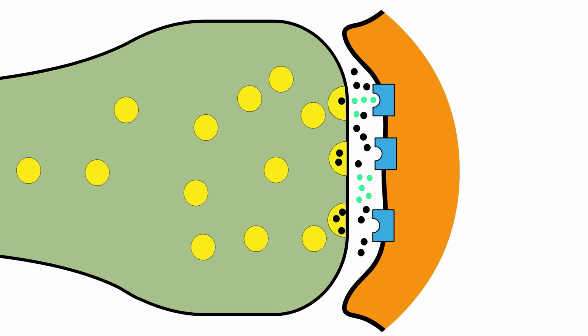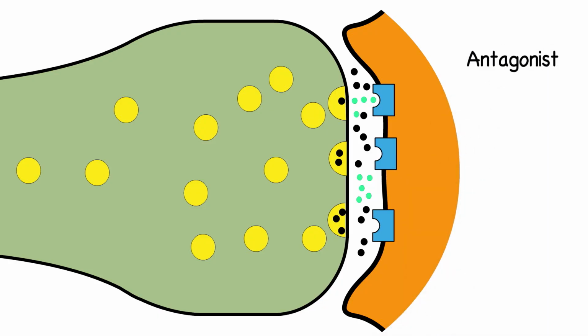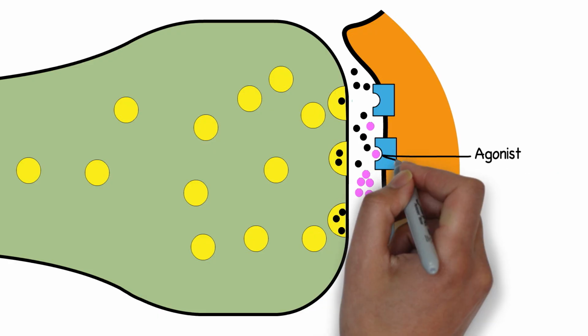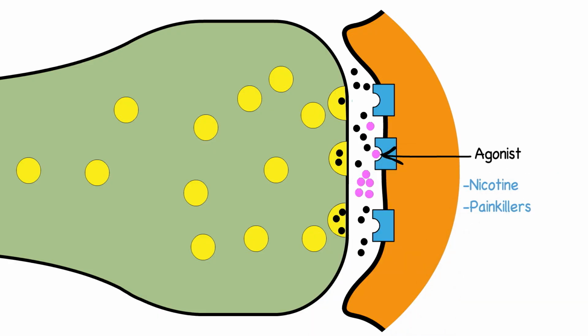For example, some drug types bind with the receptor, interfering with the normal ability of a neurotransmitter to bind. This kind of drug is called an antagonist. Other drug types can bind to the receptor and cause a normal or near-normal response in the postsynaptic cell. This kind of drug is called an agonist. Drugs such as nicotine and painkillers or analgesic drugs are examples of agonists. These drugs mimic normal neurotransmission.